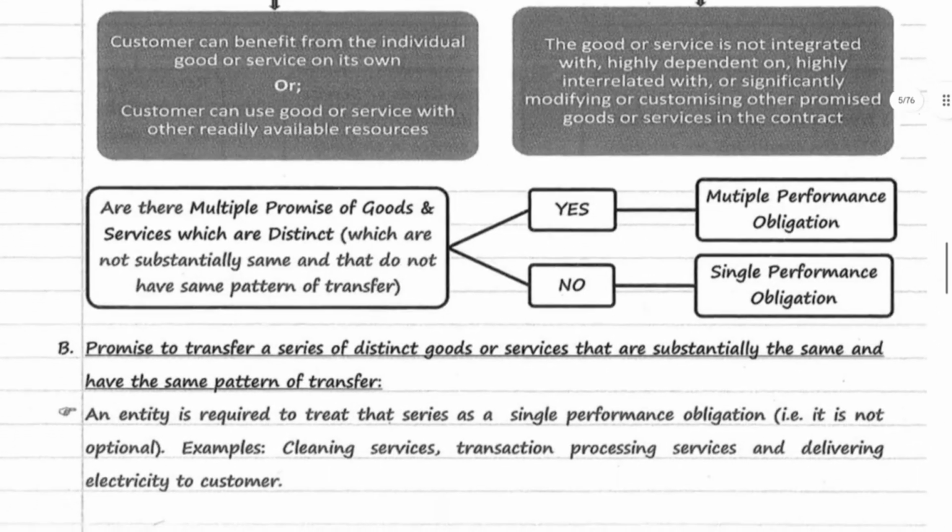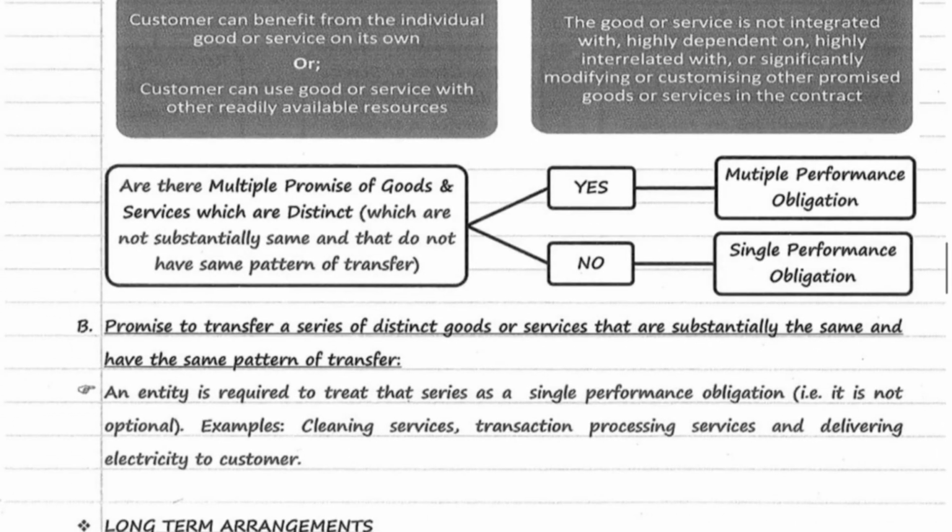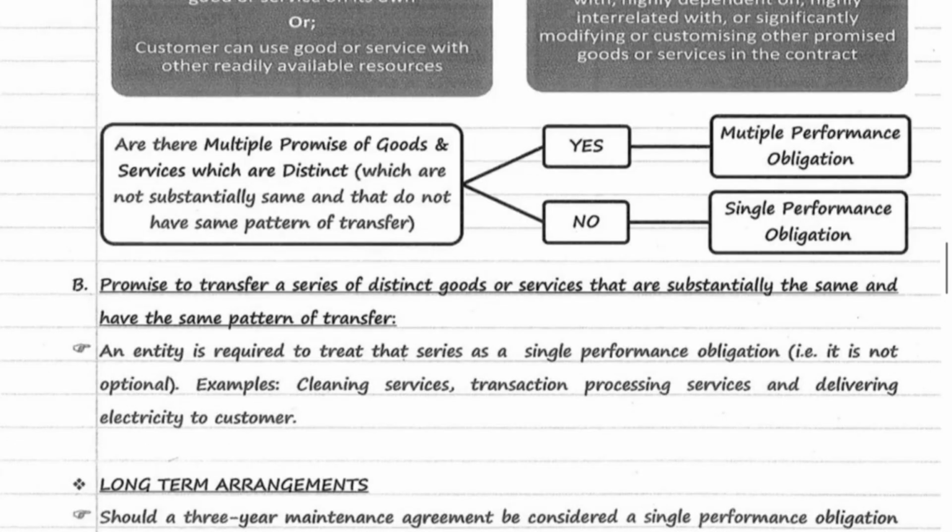Next, we need to check, are there multiple promises of goods and services which are distinct? That means which are not substantially same and that do not have same pattern of transfer. If there are any multiple promises of goods and services which are distinct, then it will be considered as multiple performance obligations. If there are no multiple promises of goods and services, it will be considered as single performance obligation.